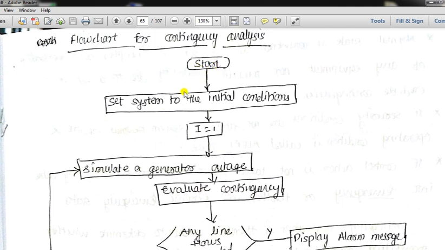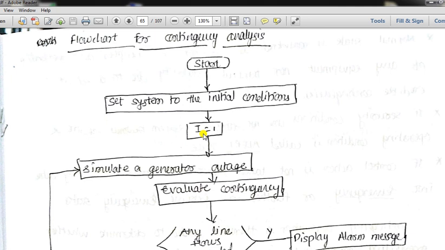Here we will start and set the system to the initial conditions. Here we are going to feed all the parameters, the present values of all the parameters of the system. With that we have set the system with the initial condition. Then we have set a counter here called I. This I stands for the number of generators in our power system. Suppose in our power system we have as many as 10 generators, we must keep on checking from generator number 1 to generator number 10.